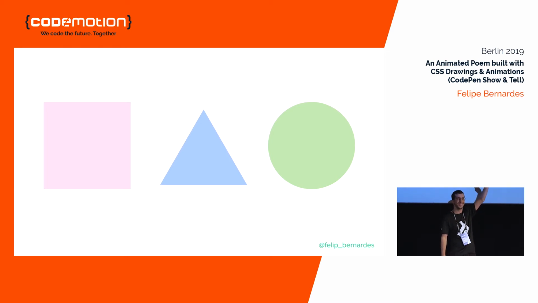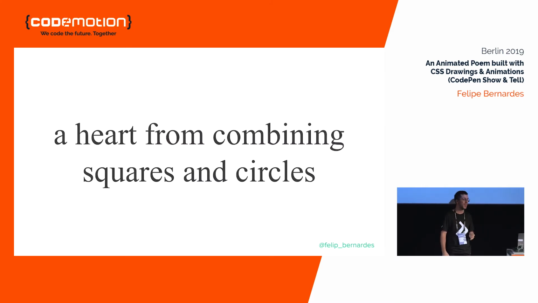Okay, 1, 2, 3 people. Nice. Okay, so how do we do it exactly?